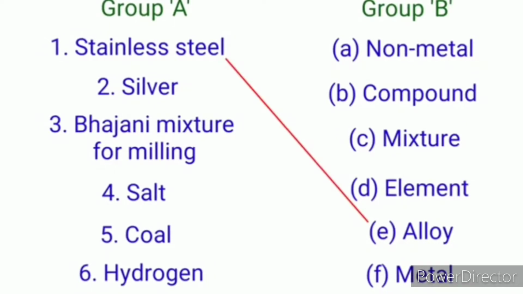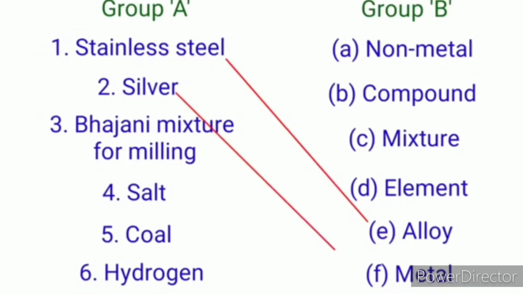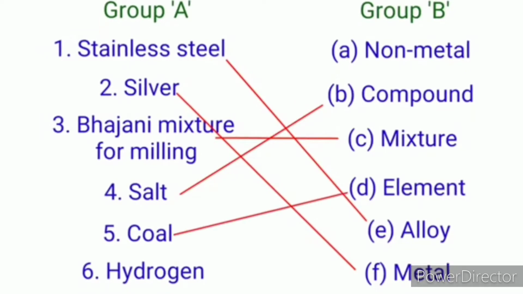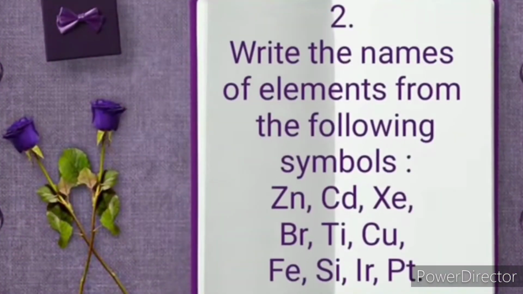Let's match A to B. Stainless steel is an alloy. Silver is a metal. Bhajani mixture is a type of mixture. Salt is a compound. Coal is an element and hydrogen is a non-metal.